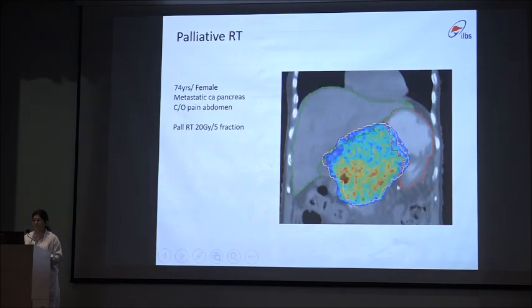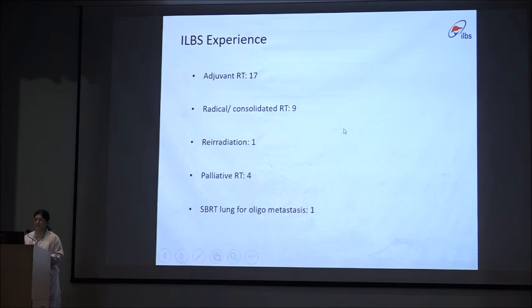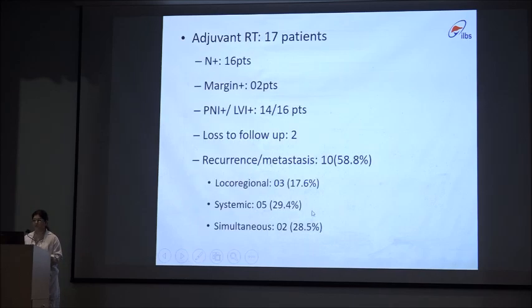In this one of our patients, a 74-year-old female with metastatic CA pancreas and a large tumor, we treated with a dose of 20 gray in 5 fractions, resulting in good local control and pain relief. So our experience: adjuvant radiation therapy in 17 patients, radical or consolidative radiation therapy in 9 patients, re-irradiation in 1, palliative RT in 4, and SBRT to the lung for oligometastasis in CA pancreas in 1 patient.